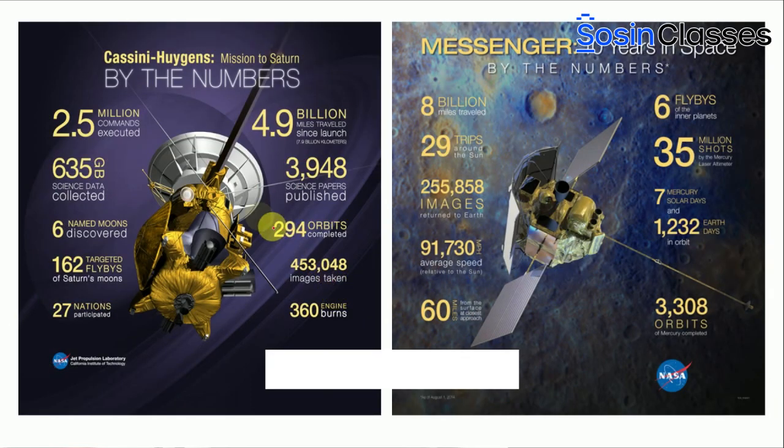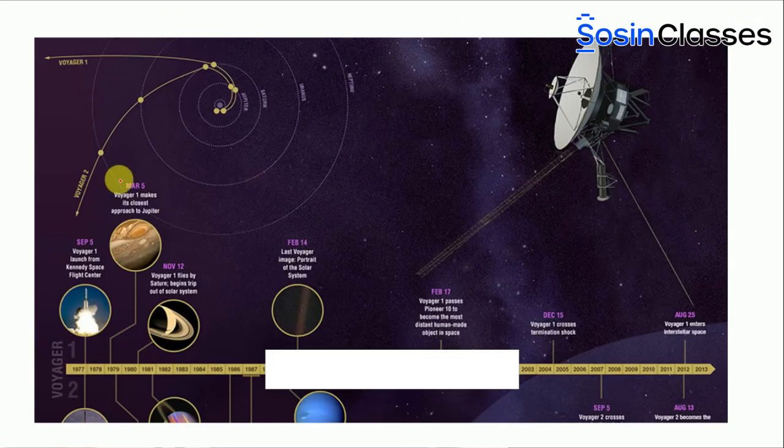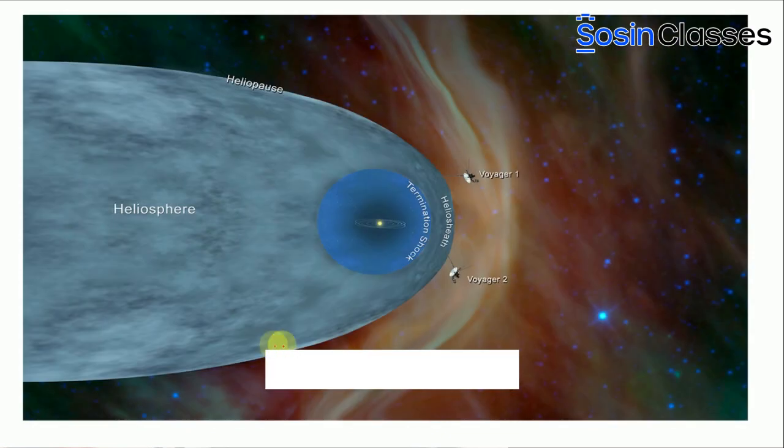You can see here, this is the information given by NASA itself. Cassini-Huygens is onto Saturn, and this is Messenger, which is onto Mercury. Then we have Voyager 1 and Voyager 2. You can see they have almost crossed the outer solar system and traveled beyond Pluto and the Kuiper belt. This is the solar system which you see in the center, very small, and they have crossed almost the solar system. Both Voyager 1 and Voyager 2 are sending signals to the Earth by using radio waves. So that's what we have.